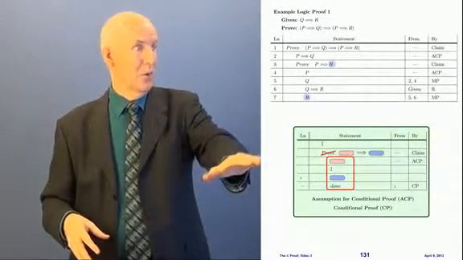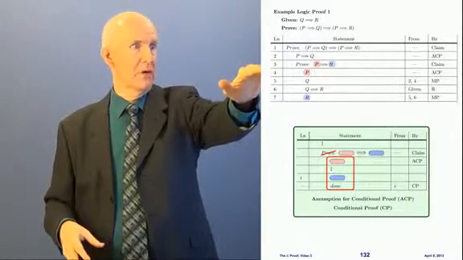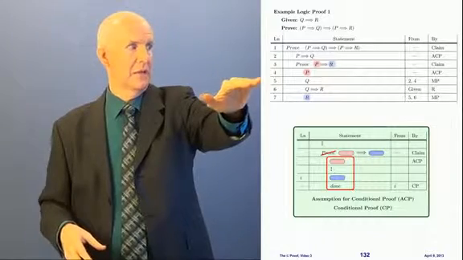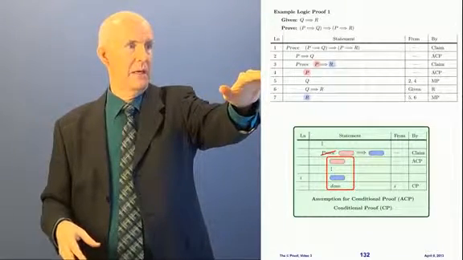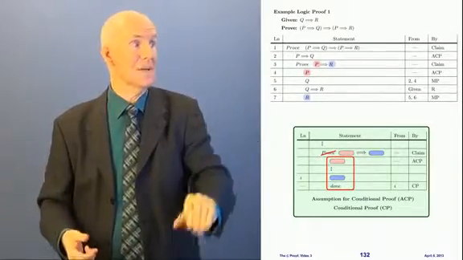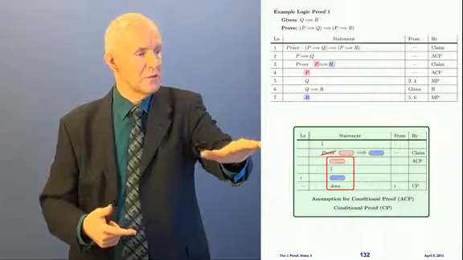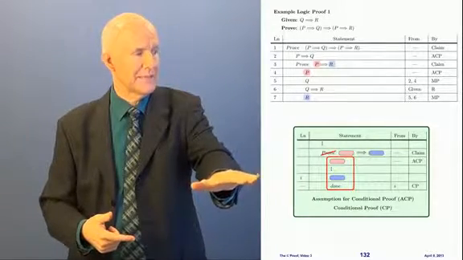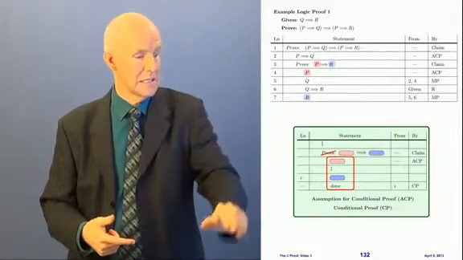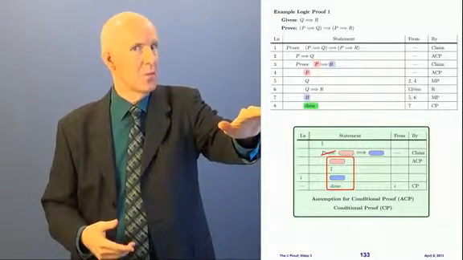Okay, so in line 3, we were trying to prove pink implies R. And so in line 4, we assumed the pink. And look what we did. We got, in line 7, the blue. We got R. And that means that we can use this rule now. Once we have the blue, the next line we write the word done. That means we're done with the nested proof.